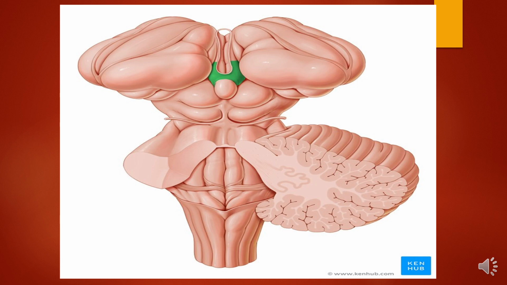Now coming to the habenular nucleus. The habenular nucleus, as we have already told, is a pair of nuclei, medially and laterally placed, and they are located in the habenular trigone in this diagram. The green colored region is the habenular nucleus in the diagram. The main function of it is concerned with smell sensations, olfaction. Next are the afferent and the efferent fibers passing through the nucleus. The first one we are going to talk about is the afferent fibers.